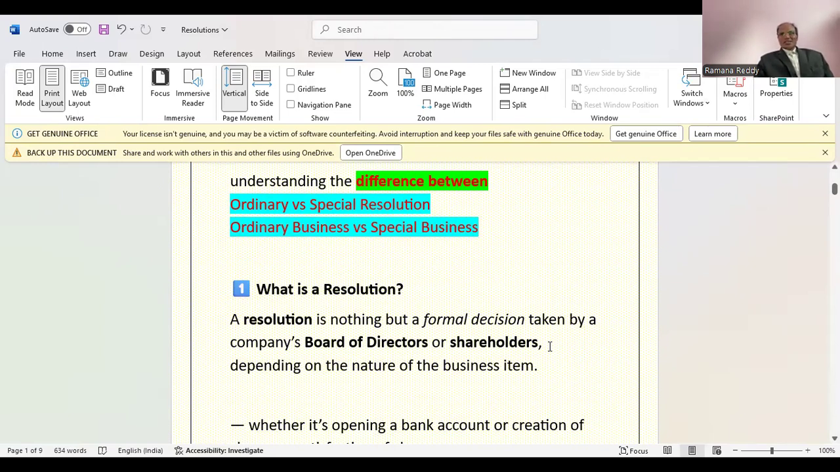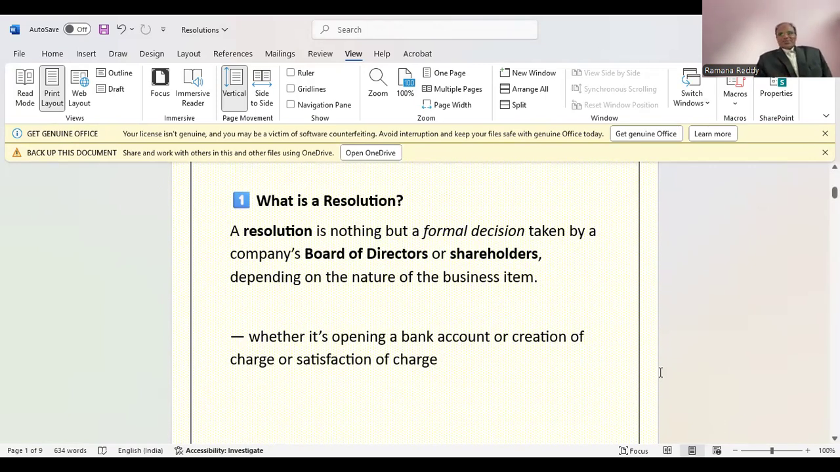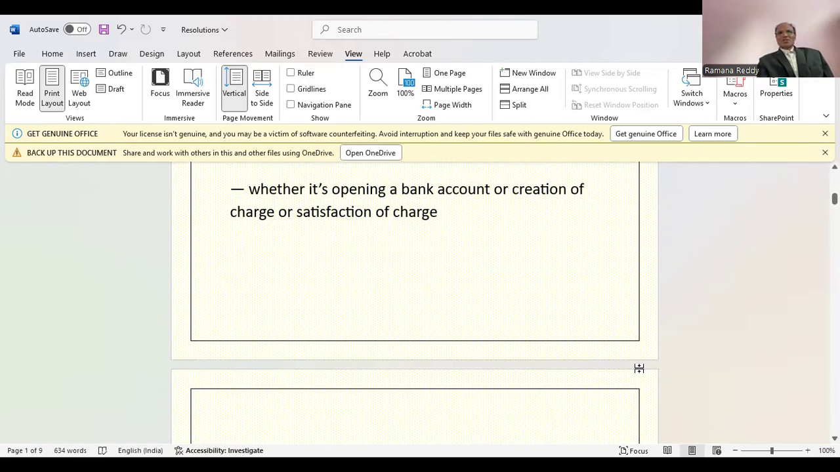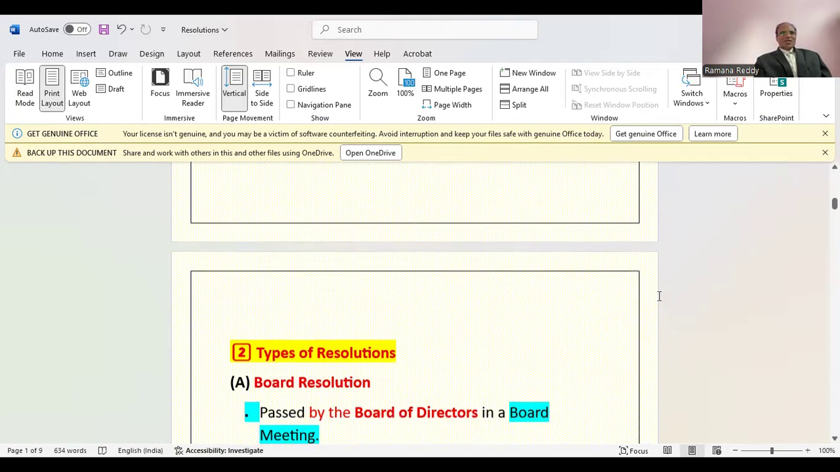First, we'll see what a resolution is under the Companies Act 2013. A resolution is nothing but a formal decision taken by a company's board of directors or shareholders, depending on the nature of the business, whether it is opening a bank account, creation of a charge, or satisfaction of a charge. Everything has to be discussed in the board and a resolution passed accordingly. This is the board resolution. Then we will discuss the types of resolutions: board resolution and members resolution, and in members resolution again, ordinary resolution and special resolution. So these are the types.